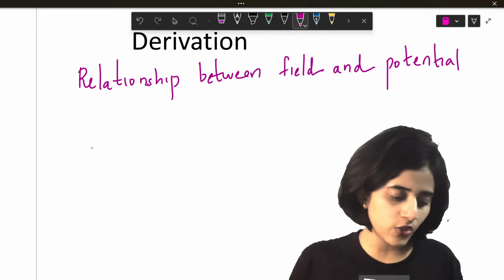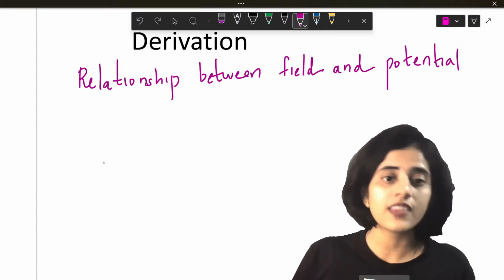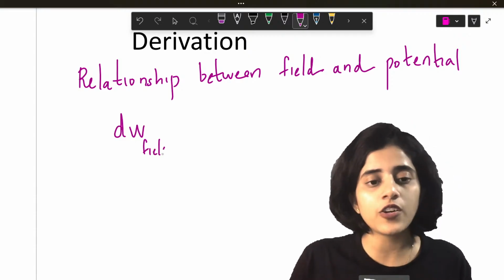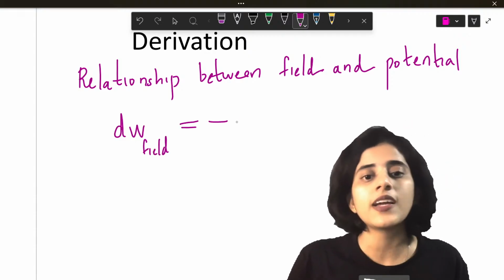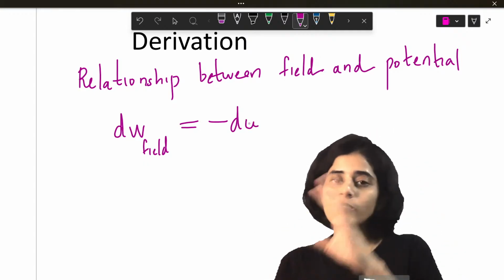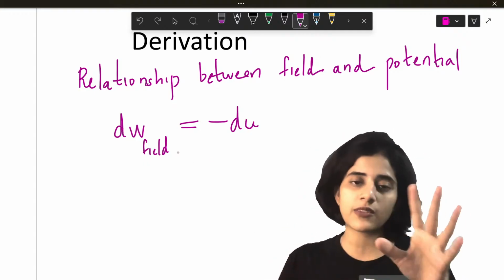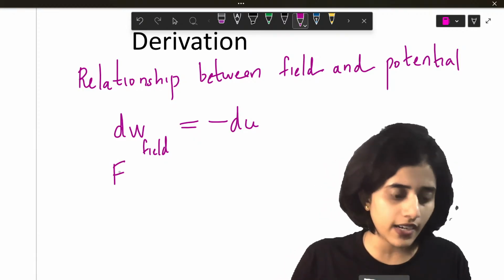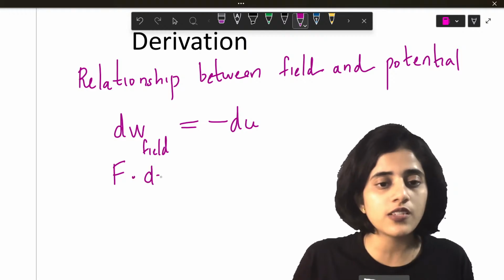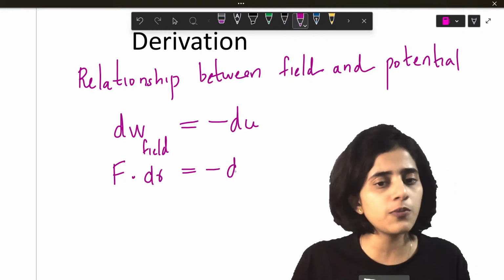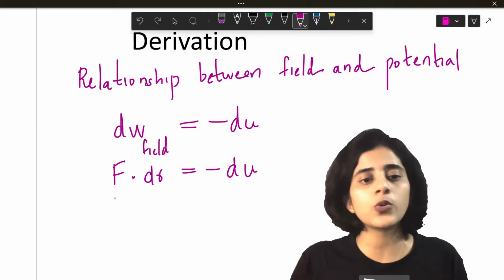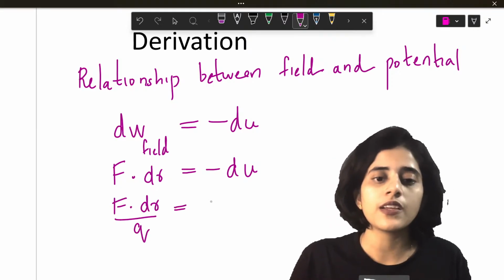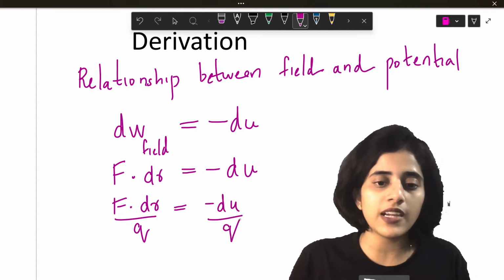So one thing that we know is that the work done in the external field, or conservative field, or electric field, is what? Minus dU. This is equal to positive work done externally, but with respect to the field, it's minus dU. What is work done? Work done is force into distance moved, and this is equal to minus dU. Now I will divide both the sides by q.